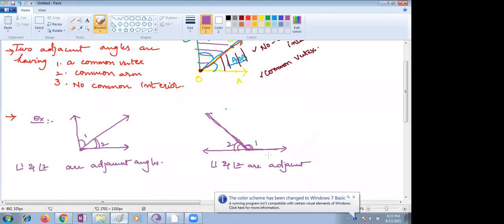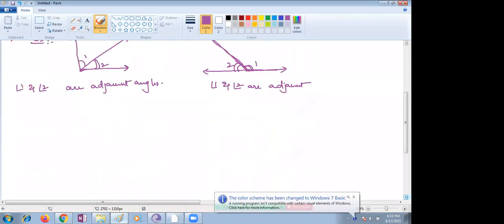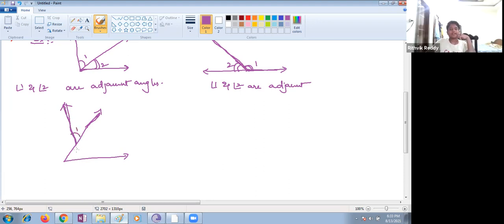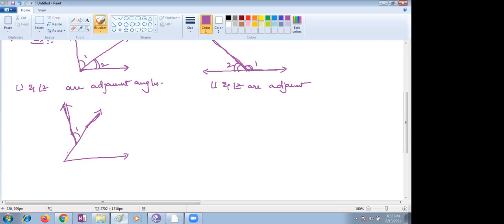This is about the two figures. There is a very clear idea in this. There is no confusion. Coming to the third question, a very wise question is given here. Observe the third figure, children. The figure is given like that. It is very wise. I can see this question comes many times in competitive examinations also. This line is meeting another line. Here one more line is given. Is it an adjacent angle? No, ma'am, it is not an adjacent angle, because it does not have a common vertex.